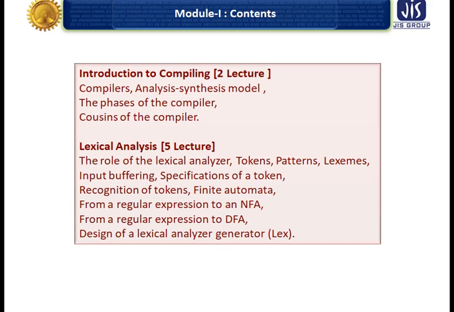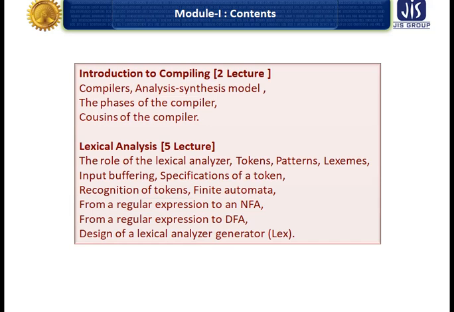In lexical analysis, we learn the role of the lexical analyzer, tokens, patterns, lexemes, input buffering, specification of a token, recognition of tokens, finite automata in short, conversion from a regular expression to an NFA, and from a regular expression to a DFA.